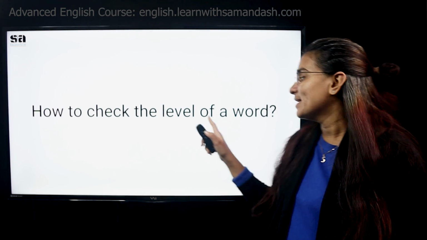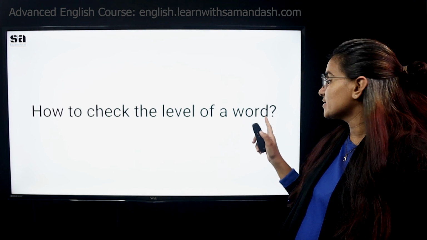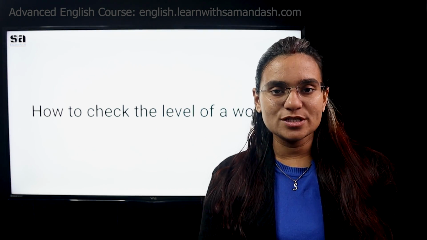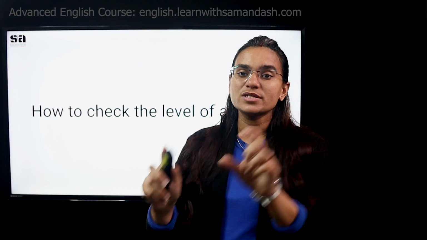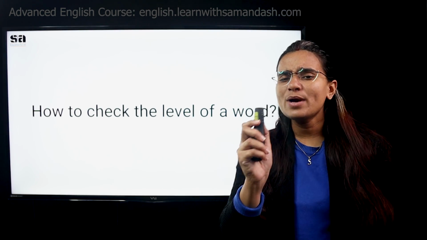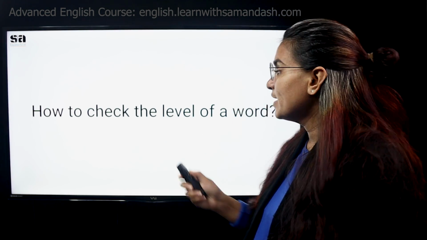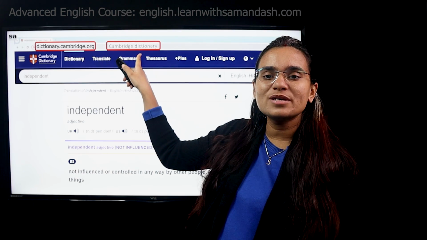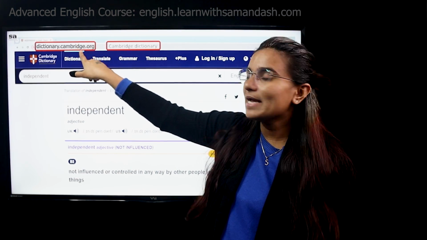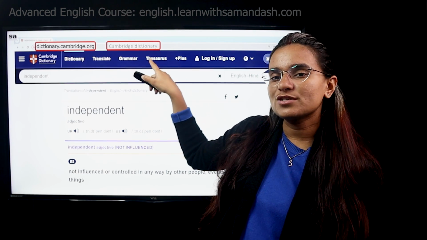How to check the level of a word? This is the question that comes to our mind. Now I know, Ash, my knowledge is not enough. I have resources. I want to learn how to know this word is of what level. You have to follow a simple procedure. You have to visit the Cambridge Dictionary website. The link is also there. Okay, the link is there, and also I have written Cambridge Dictionary here.